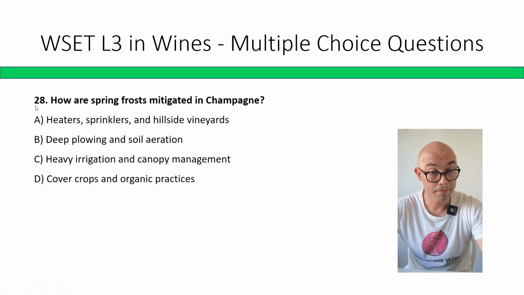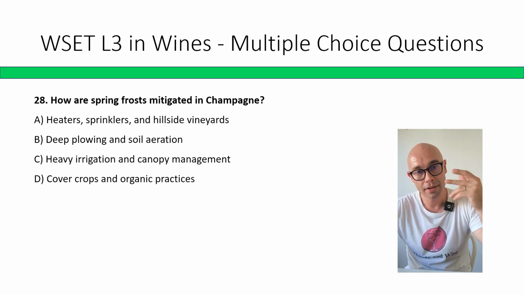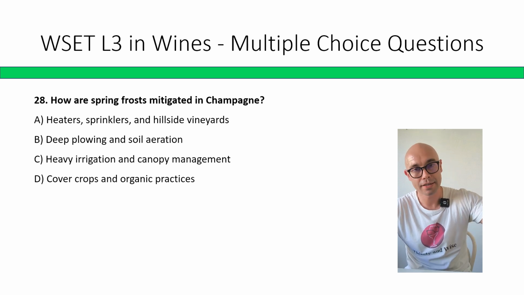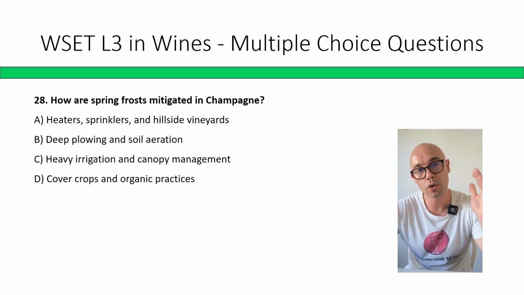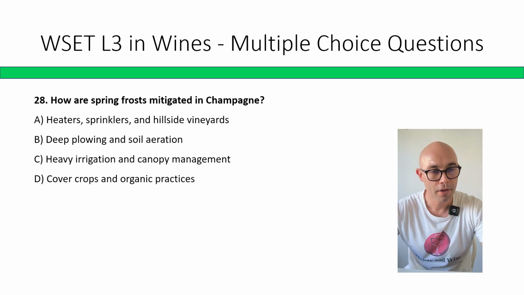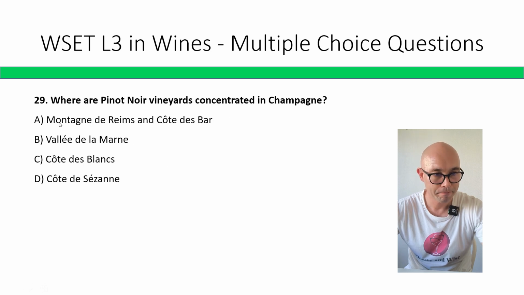I would say A, heaters, sprinklers, and hillside vineyards. That would be my best guess. So heaters, obviously, to heat. Sprinklers, we know that sprinkling the vines freezes the vines and then releases latent heat. And then hillside vineyards don't allow frost or cold air to stay in one place, as it is always looking for the lowest part, so I would say A.